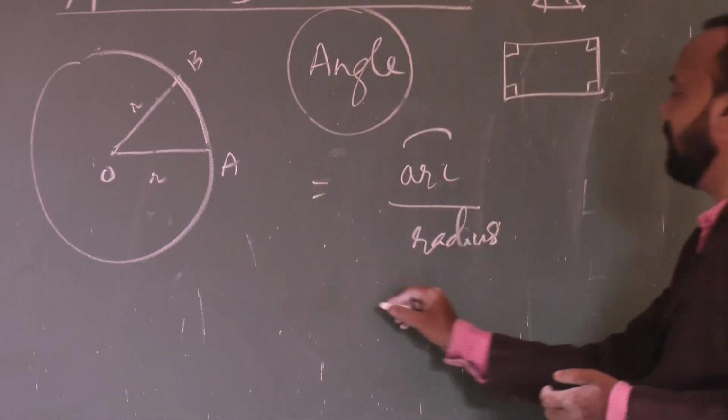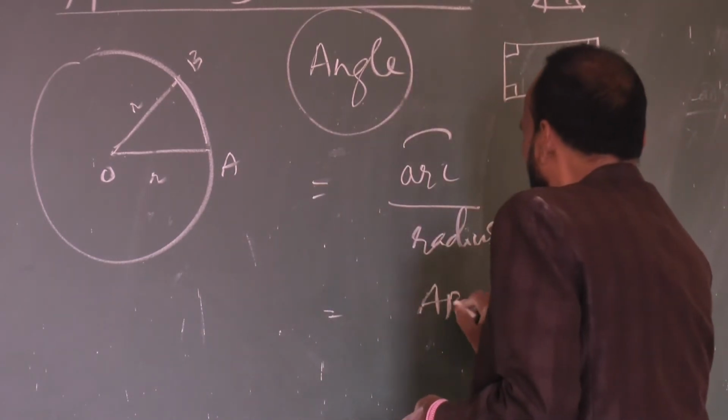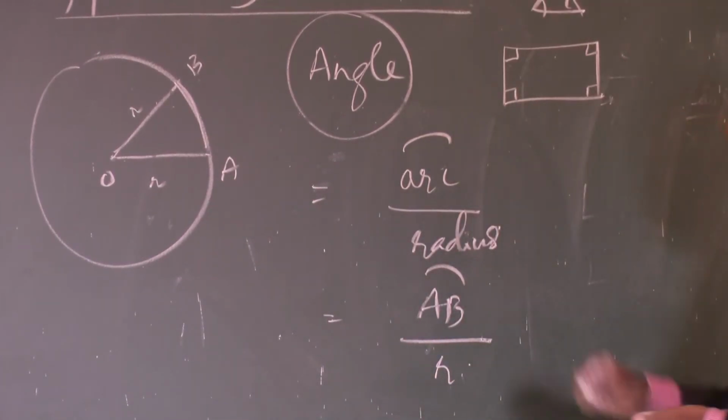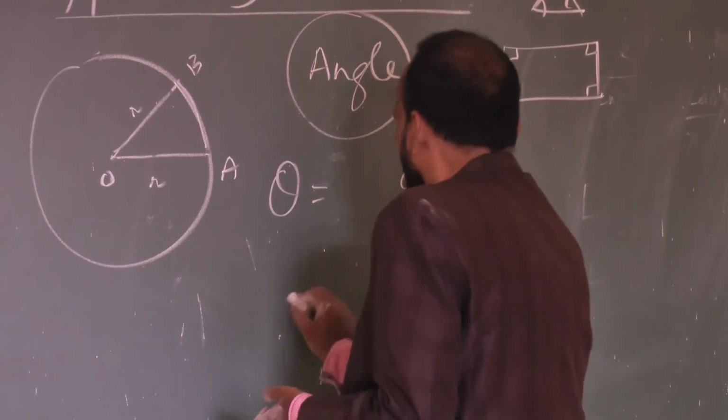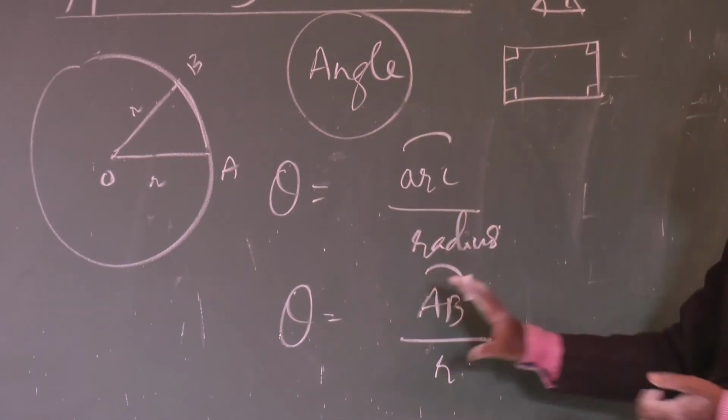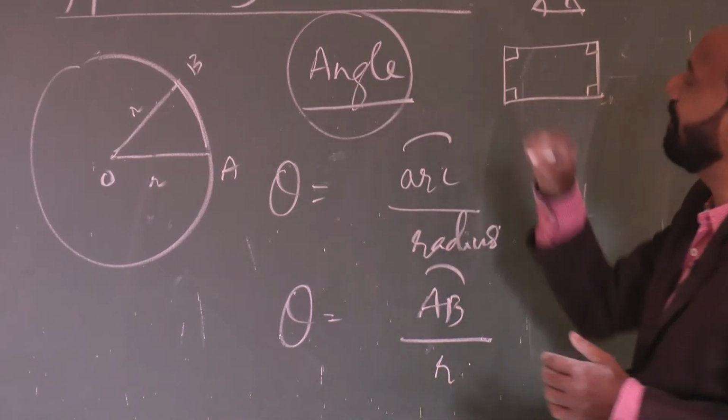According to this diagram I can write AB, arc means AB, and radius means what? R for radius I am taking. So, this is called angle and the symbol used for the angle is theta. This angle is theta. So, like this, angle is a supplementary quantity.